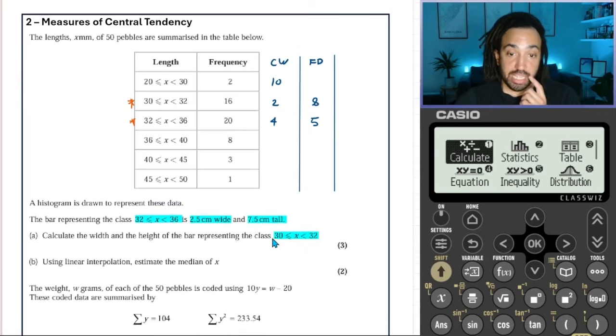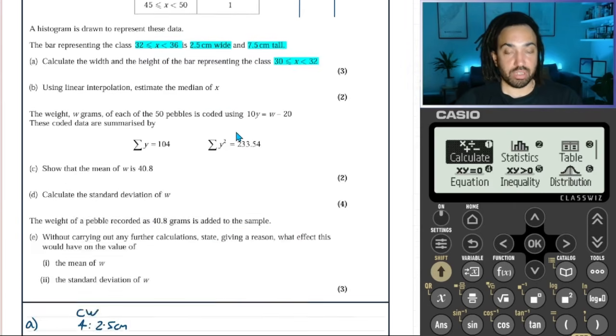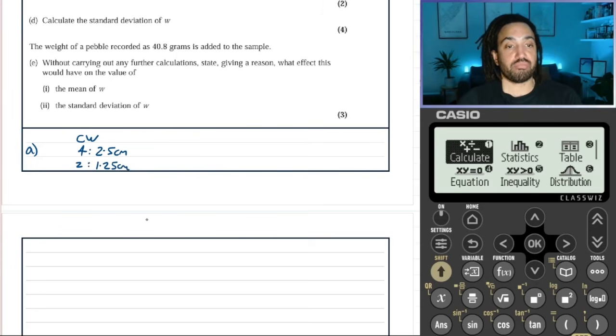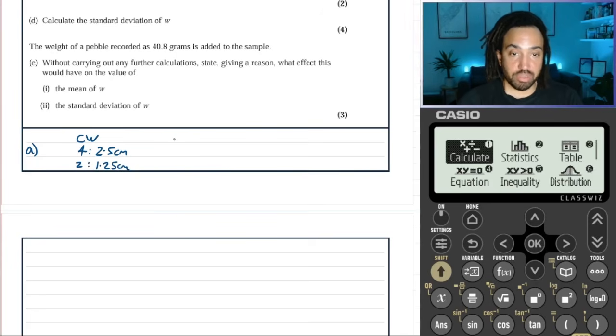So the interval that we want to find the width for has a class width of 2. Okay, so if it has a class width of 2, then the ratio will apply and it will be half the number of centimeters. So there we go, there's the class width.